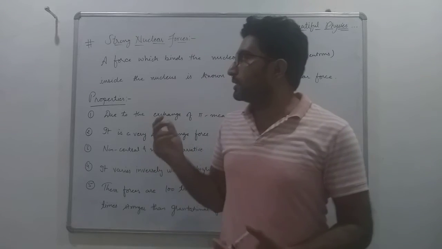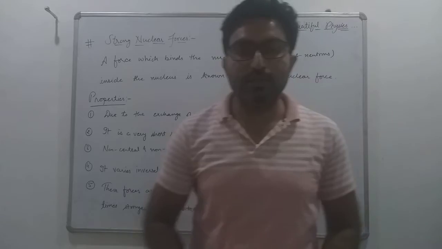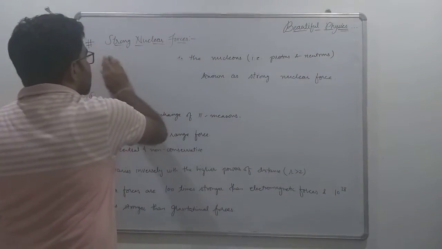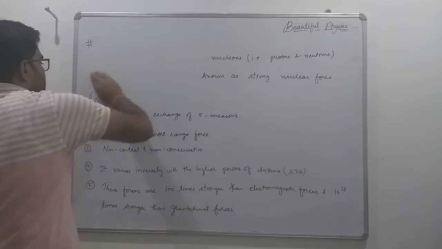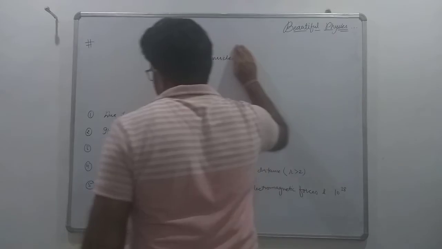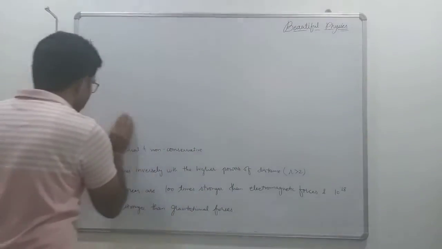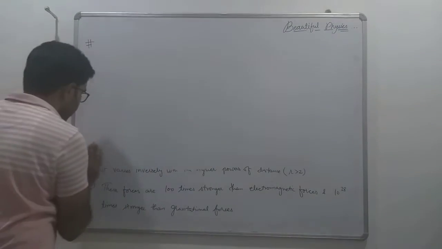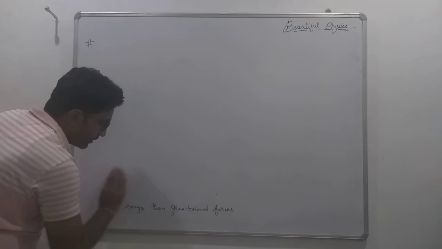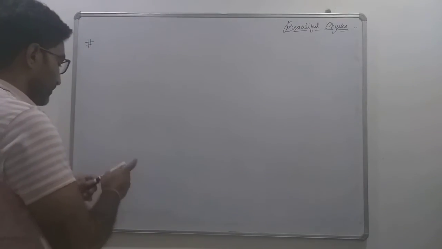Okay, so these are the properties of strong nuclear force, and let's start with our next force, which is known as weak nuclear force. It is weak by name only, not too weak. As we know, the weakest force in nature is gravitational force, so it is also stronger than the gravitational force. Let's discuss this force.